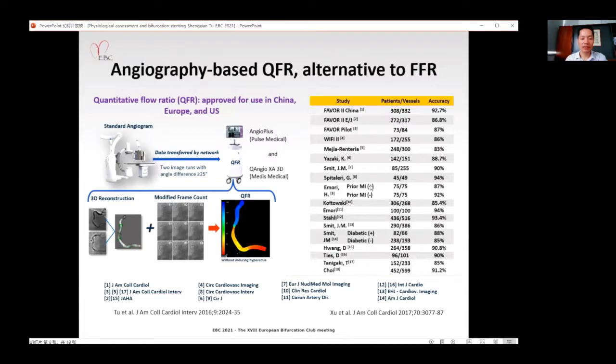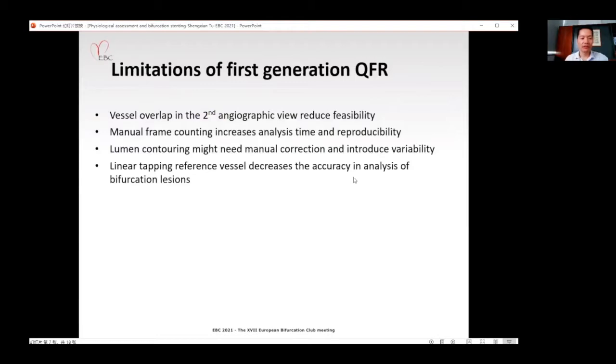It has been extensively validated in a number of studies across different countries, published in this journal, showing that there was high diagnostic concordance between QFR and FFR. Nevertheless, there were still limitations of the first generation of QFR. First, you need two projections, and especially in the second angiographic view, there might be vessel overlap. This could reduce the analysis feasibility. Second, manual frame counting might increase the analysis time and reduce reproducibility. Third, lumen contouring might need manual correction and introduce variability as well.